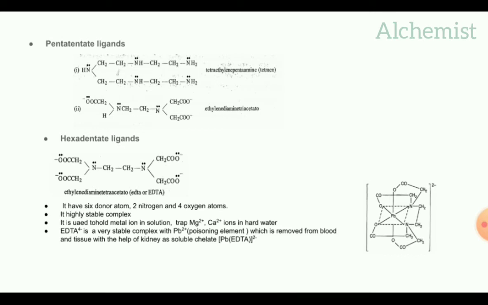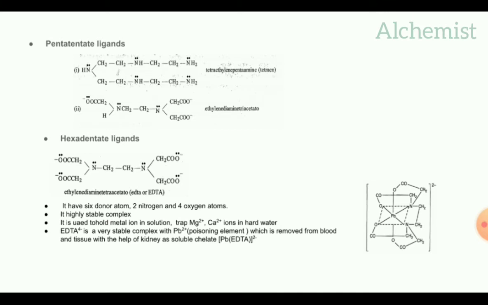Next is hexadentate ligand. It is very important. The example is EDTA, ethylene diamine tetraacetate.